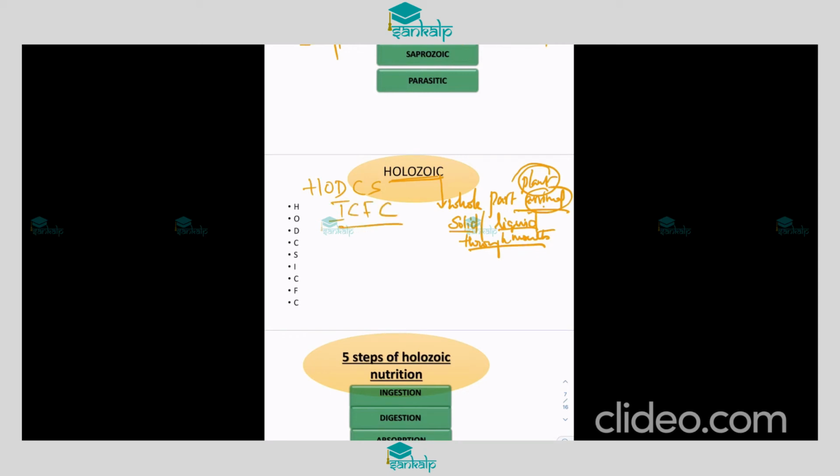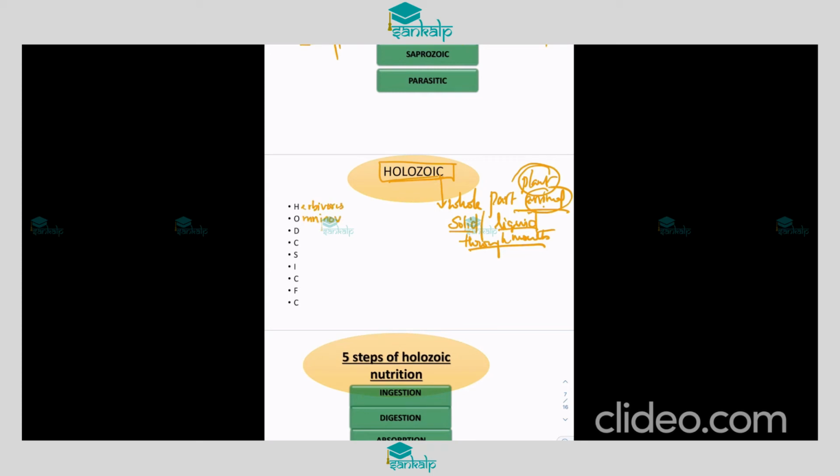If you remember this, many different types of holozoic nutrition can be mentioned here. What are those? In the simplest way, we can say herbivores and omnivores.